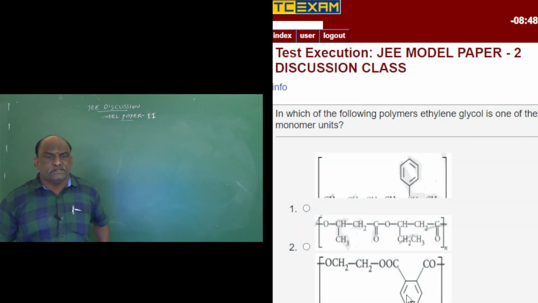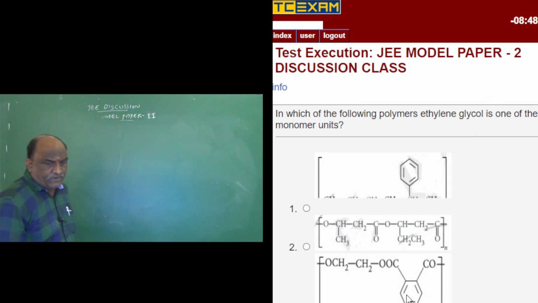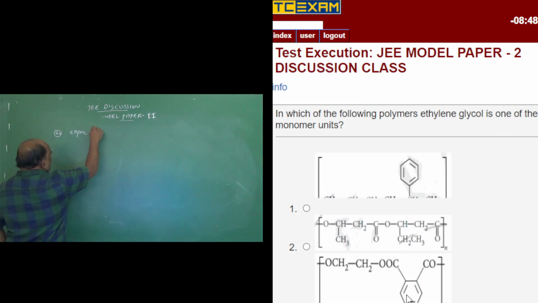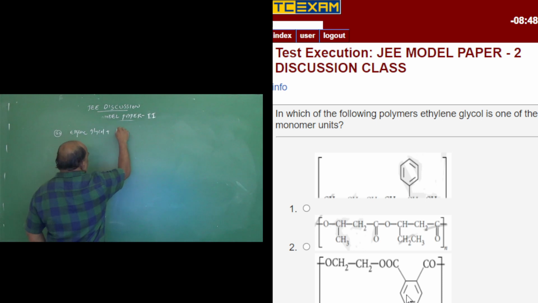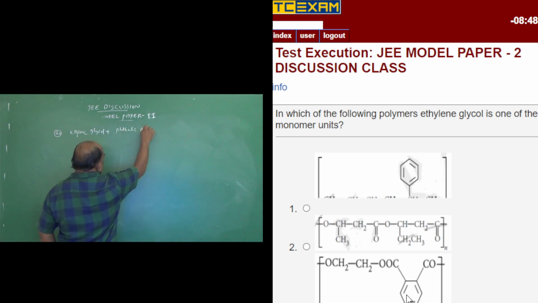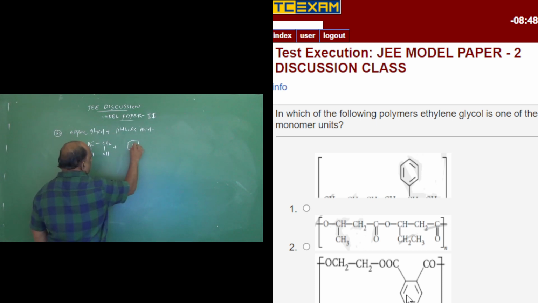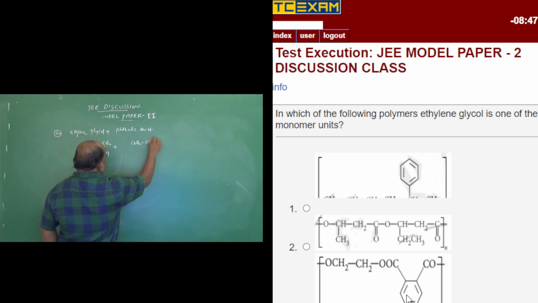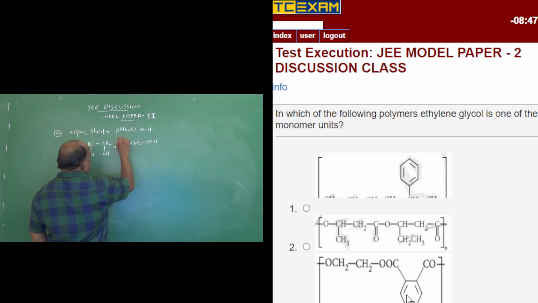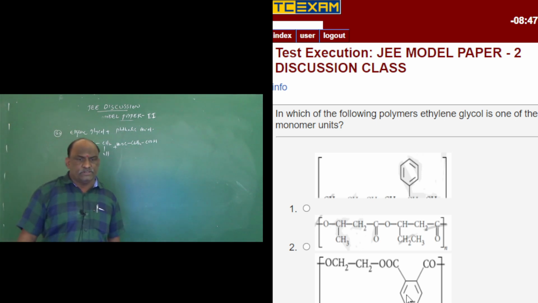In which of the following polymers is ethylene glycol one of the monomer units? Question 42. Ethylene glycol, CH2OH CH2OH, plus phthalic acid, C6H4 (COOH)2. These two are the monomers.